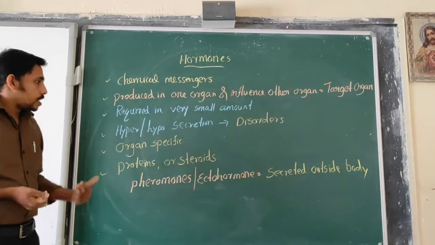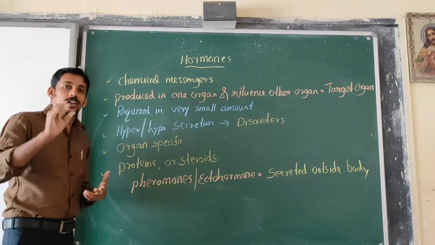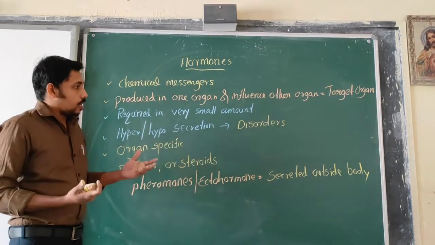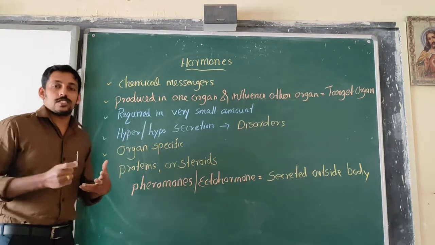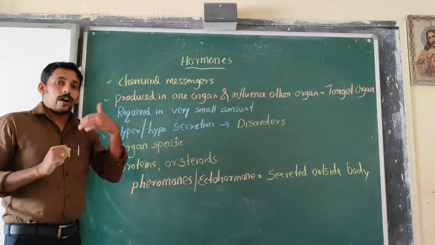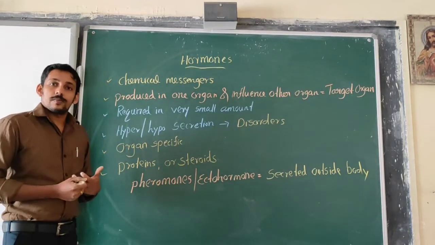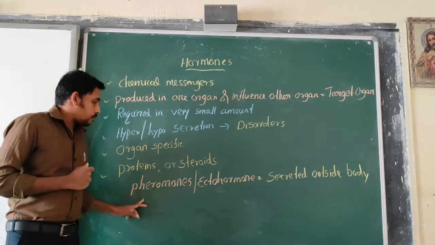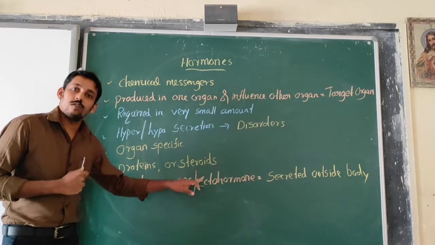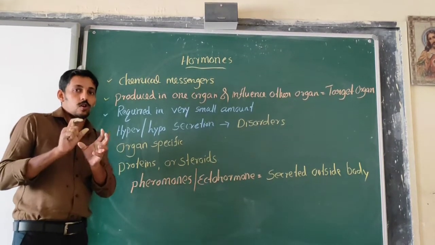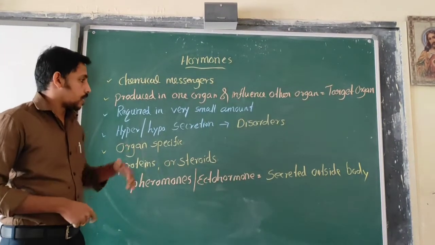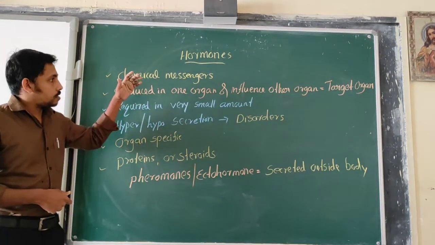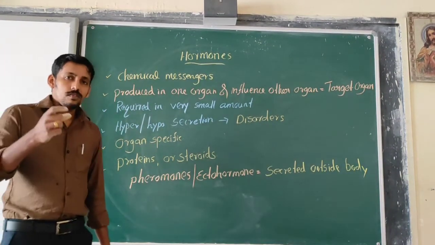Then there are certain hormones which are secreted outside the body that may be involved in sexual interactions for finding mates. They are known as the pheromones or ectohormones. So these are certain characters of hormones.